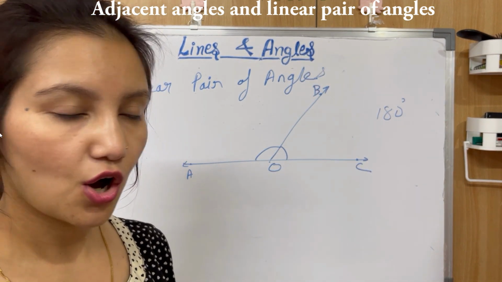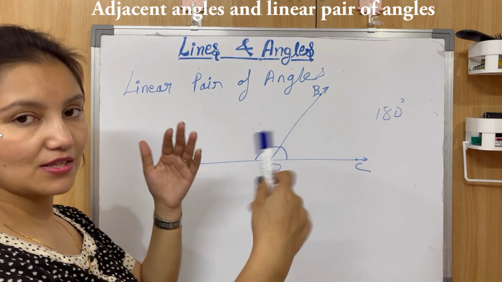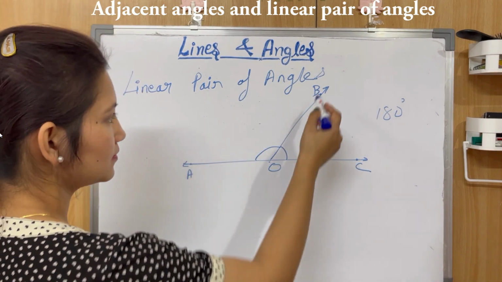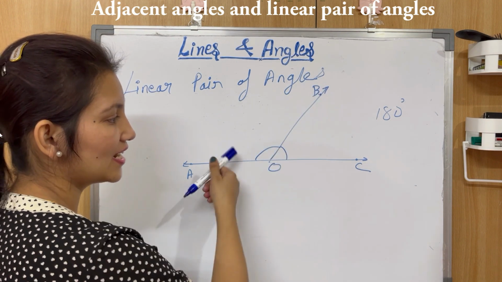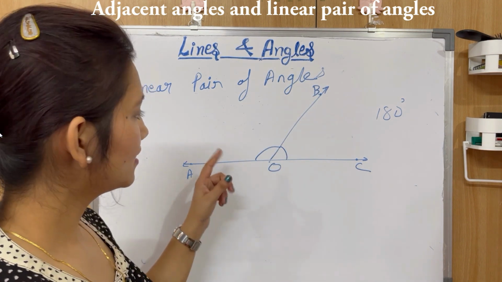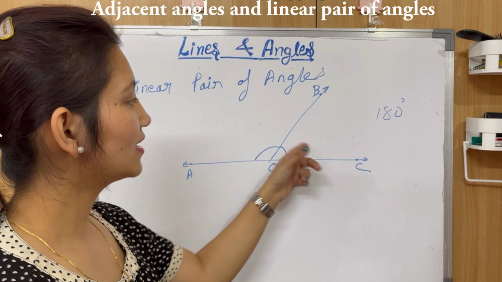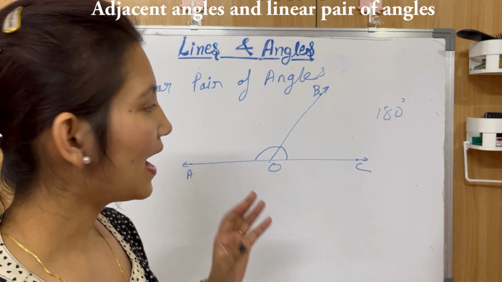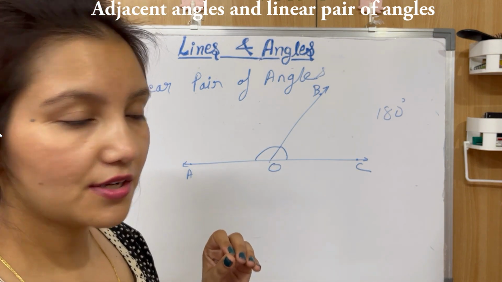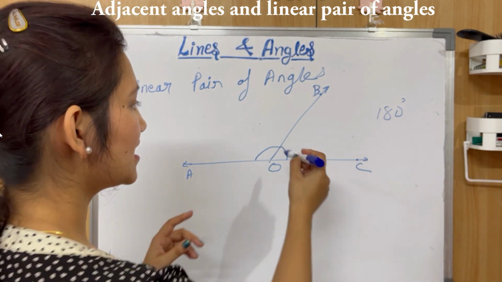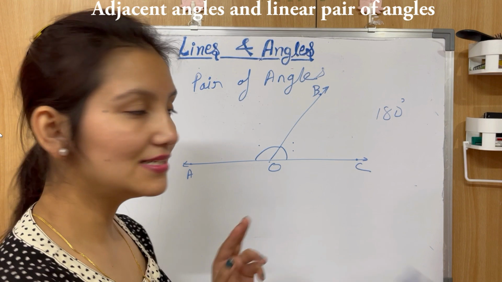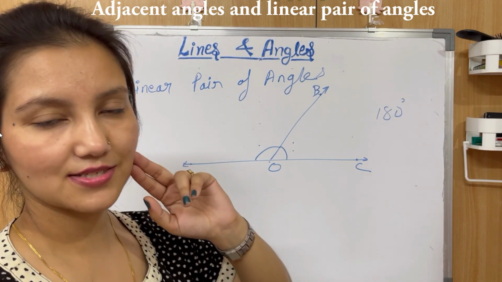You get it? Or you can say it some other way also, that if a ray stands on a line, then the pair of adjacent angles so formed are supplementary, or they add up to 180 degrees, okay? Then such a pair of angles is known as a linear pair of angles.